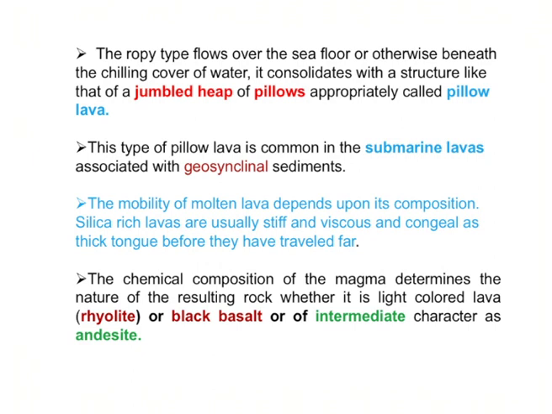Where do we see these types of structures? Nearby submarine areas, submarine lavas contain these pillow-like structures, which we see in geosynclinal sedimentary areas. That means nearby oceanic areas, sediments form due to other activities.